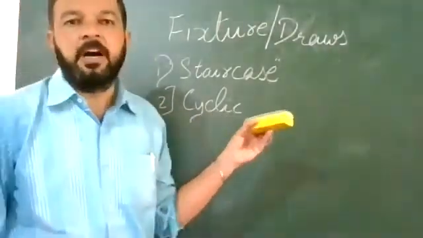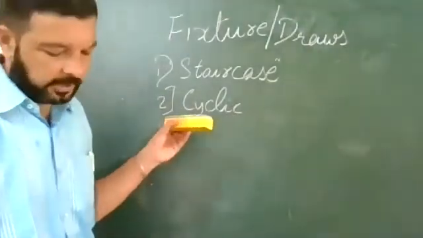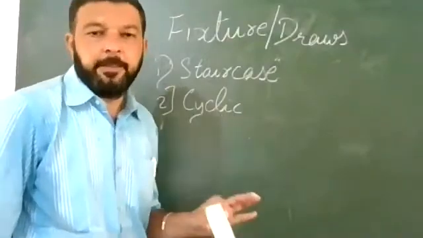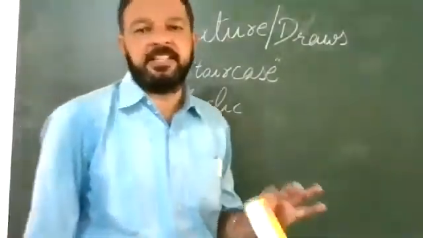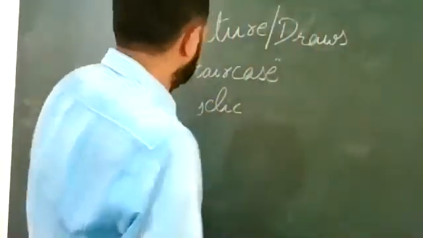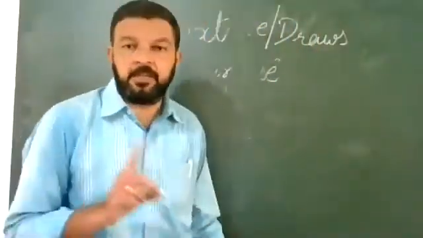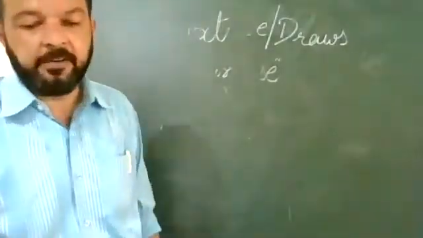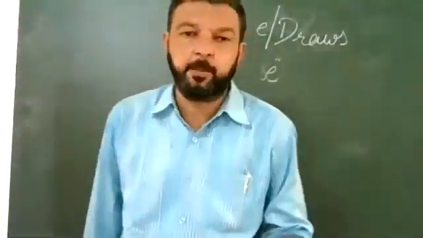I have shown you how to draw matches according to the staircase method. The cycle method we will be dealing with in our next class. We will be dealing with both topics in our next class. So till now our topic, training in sports, is over.